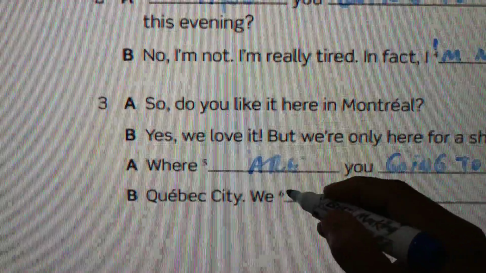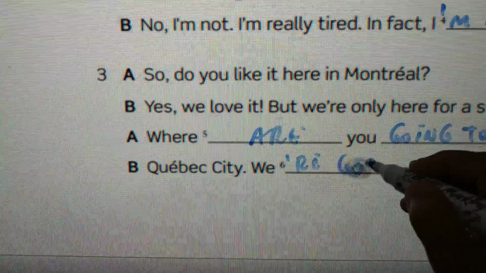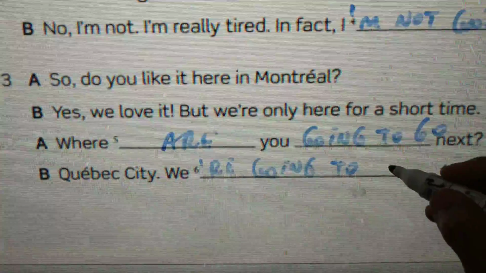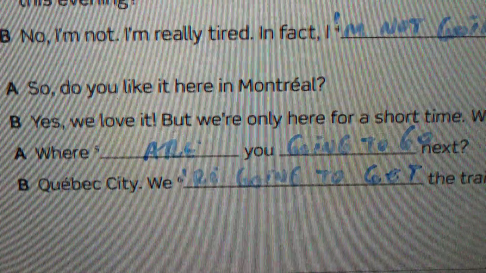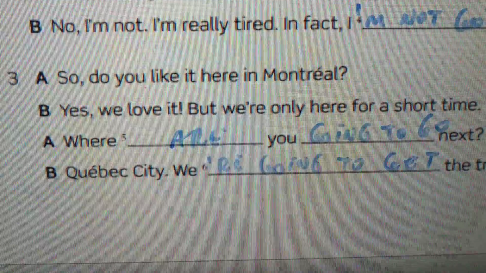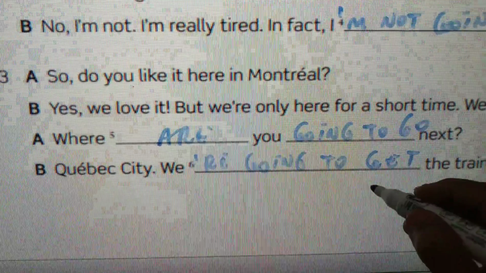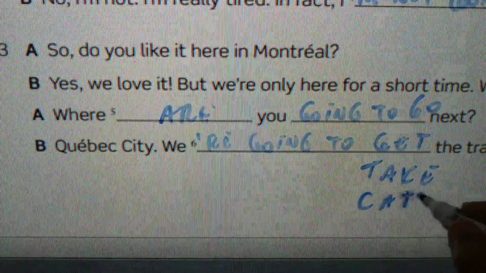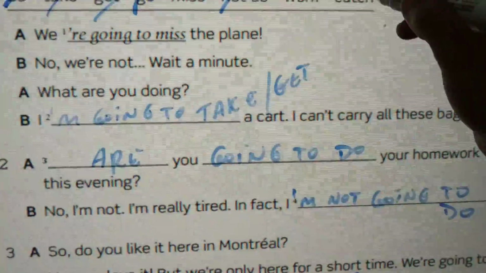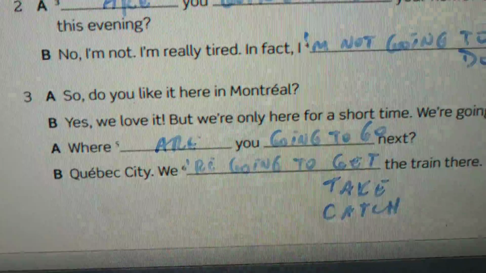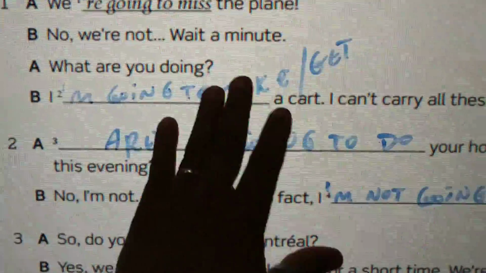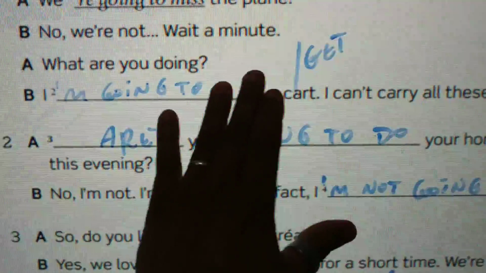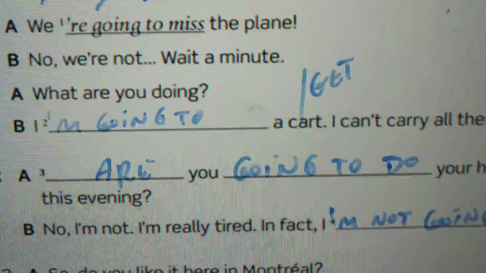So, we're going to, we can say, get, okay, we're going to get the train there. We're going to take the train there. We're going to catch the train there. Okay? So, what do you think? You have to decide. I'm going to decide, okay? I'm going to decide here. I'm gonna put here get. But it could have been take with no problem, okay?